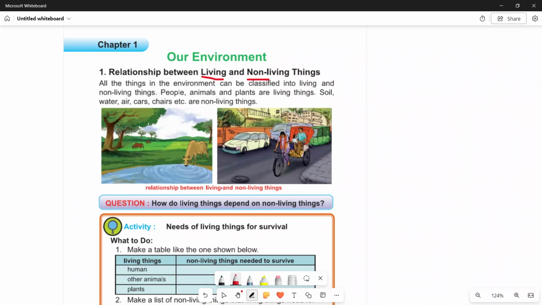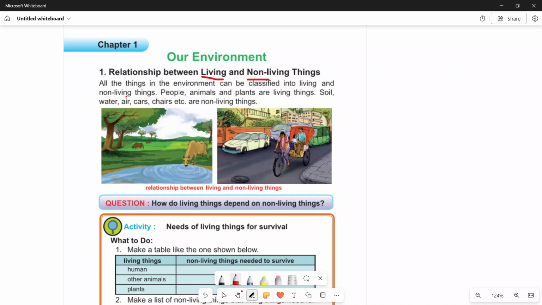Living is a thing which has a life. A thing which has a life is called a living thing. And a thing that does not have a life is called a non-living thing. In our environment, all kinds of things are divided into two categories. One is living things, and the other is non-living things. All the things in our environment can be classified into living and non-living things.